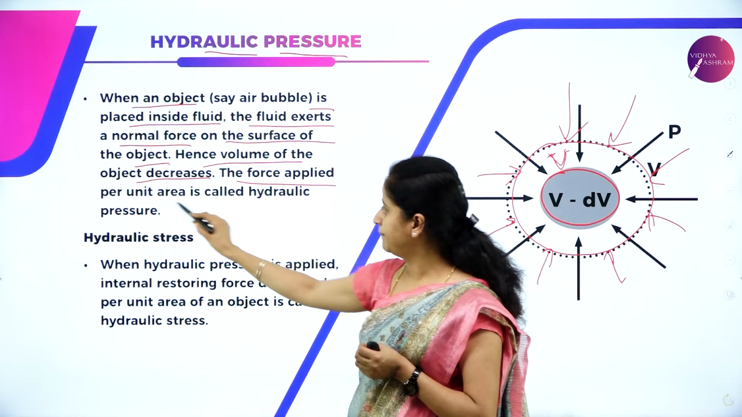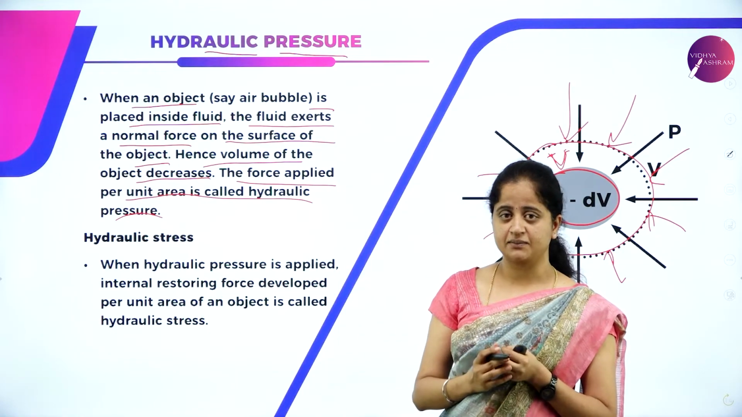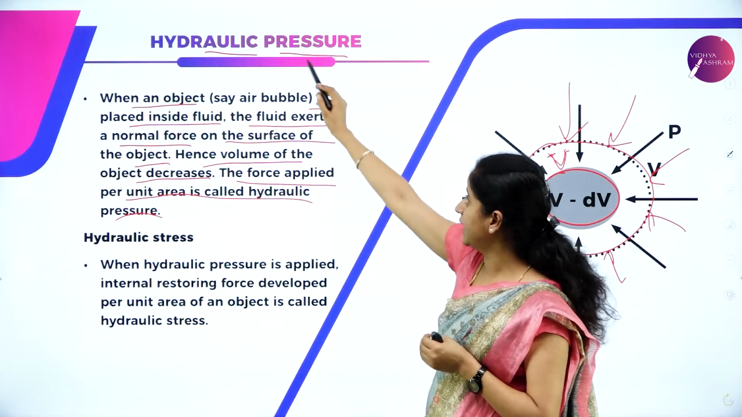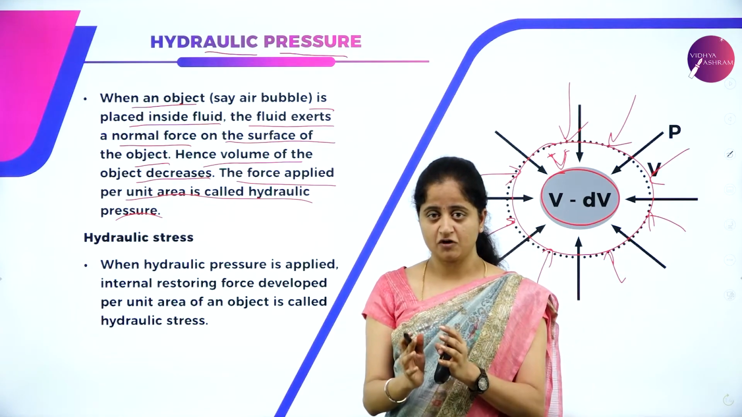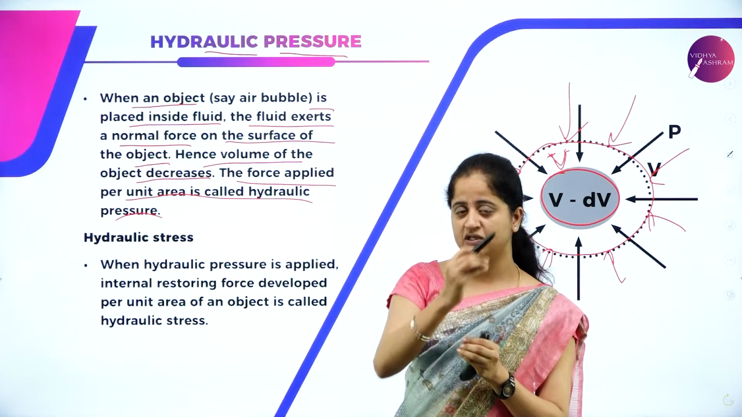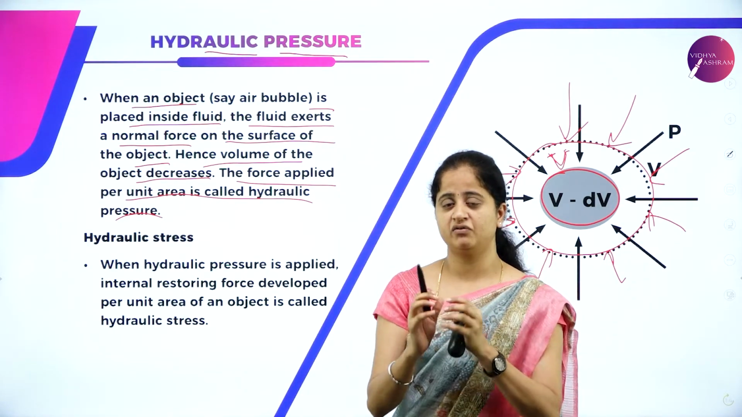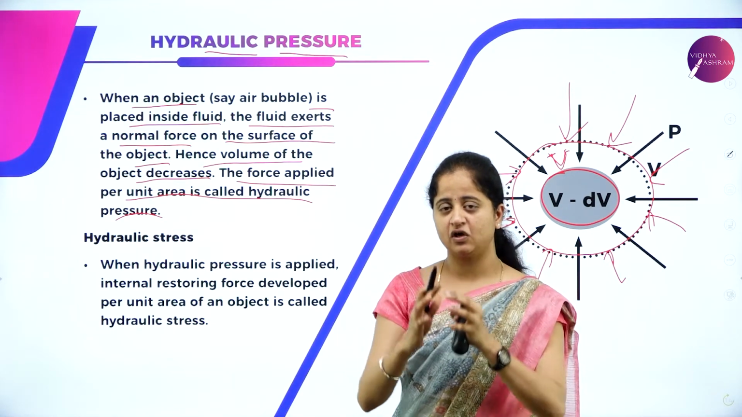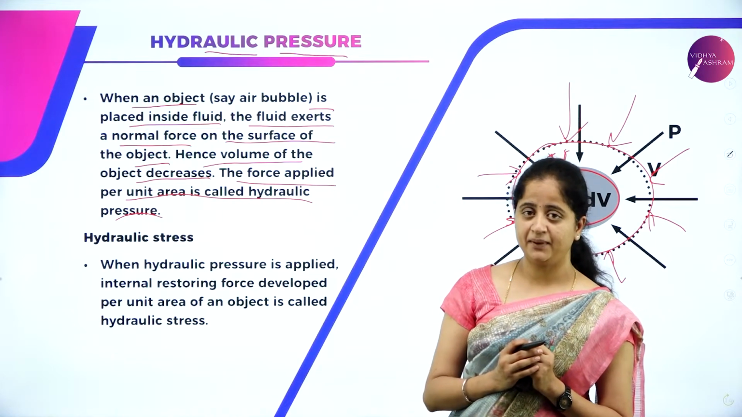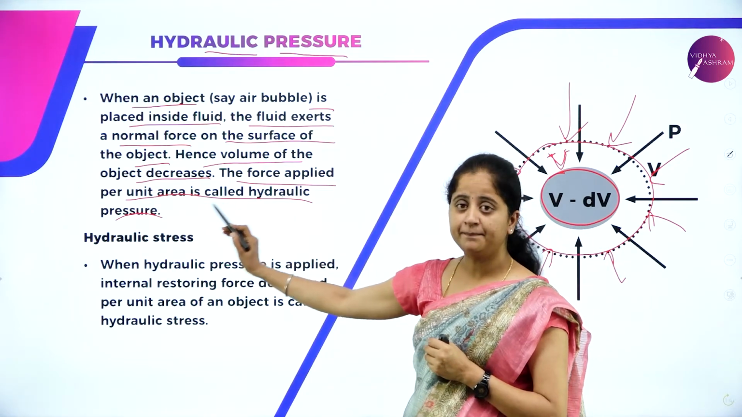The force applied per unit area is called hydraulic pressure. We know what pressure is. Pressure is also nothing but force per unit area, correct? So we are defining hydraulic pressure, which means the object kept inside the fluid has force exerted on it from all directions, which results in the compression of the object, which means the volume of the object will decrease usually. So this force applied per unit area on the object is called hydraulic pressure.